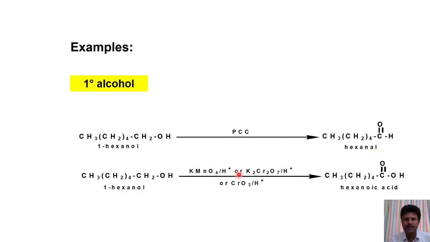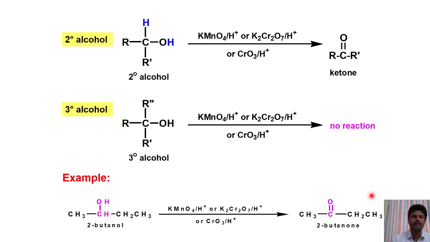1-hexanol reacts with KMnO4 or K2Cr2O7 to give hexanoic acid. Coming to secondary alcohol, when it is oxidized it forms a ketone. Here we can use KMnO4 or K2Cr2O7 or chromic oxide with pyridine.